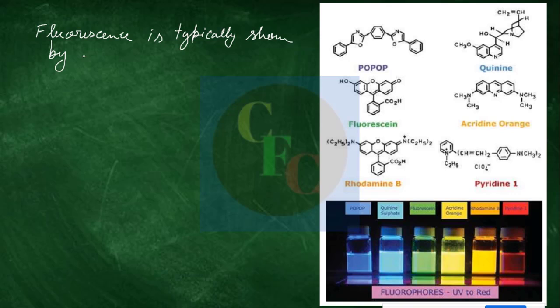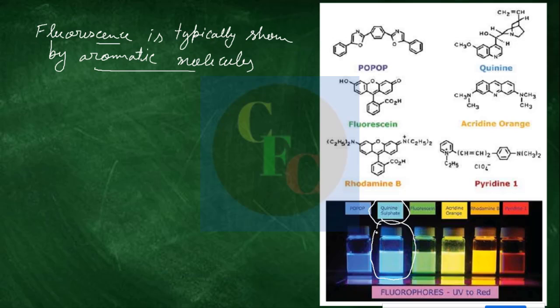Aromatic molecules, not only organic, aromatic molecules. All of them are highly aromatic, highly conjugated molecules. In the panel below, you can see different colors. One of them, if you can read, is quinine sulfate, the second one from left, the bright, beautiful blue color.